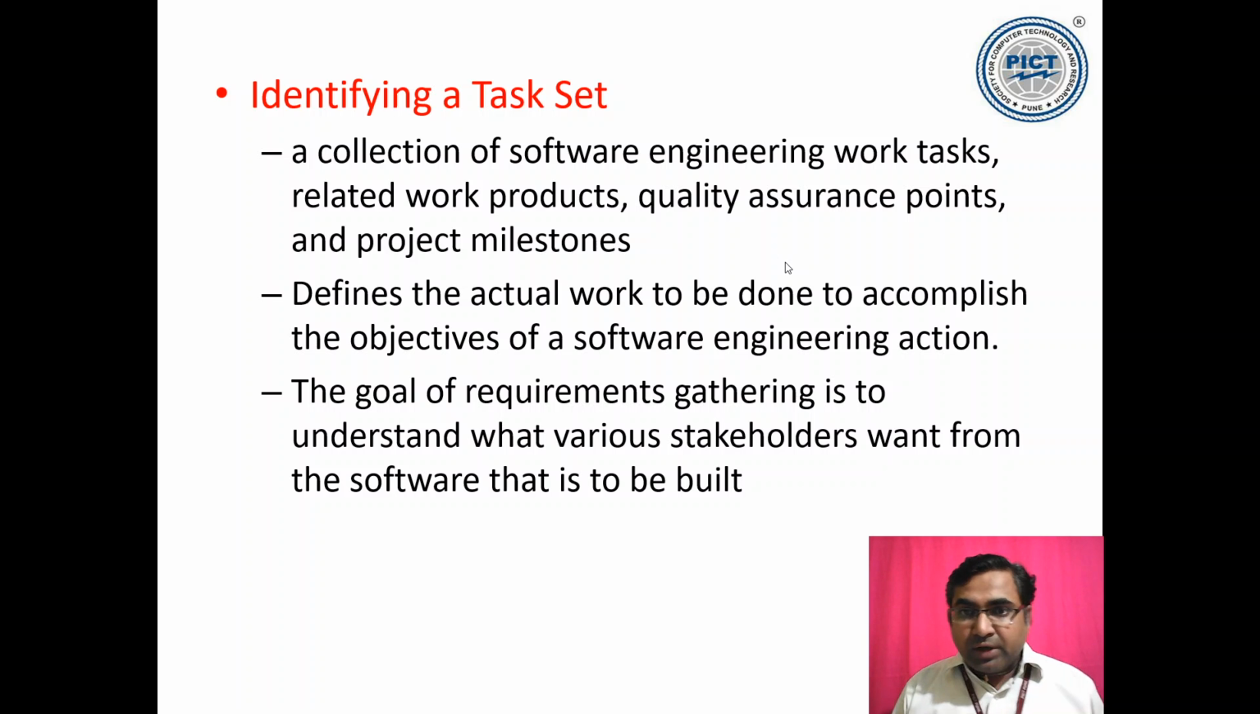Then define the actual work to be done to accomplish the objectives of the software engineering action. Okay? That's what we say. Define actual work, because tasks are at the lowest level. So actions are populated by task sets or tasks. The actual work is done by this task, and this task is going to provide me some kind of small products. These will be integrated to call them the output of an action. So that's why we are saying this is the actual work being done in this task.